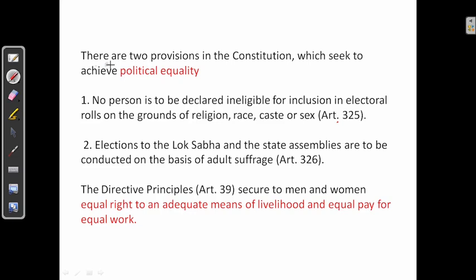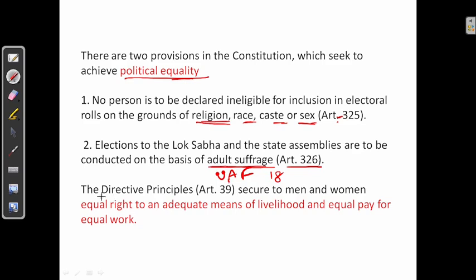Next, there are two provisions in the Constitution which seek to achieve political equality. Article 325 says that no person is to be declared ineligible for inclusion in the electoral rolls on the grounds of religion, race, caste, or sex. Next, Article 326 says elections to the Lok Sabha and the state assemblies are to be conducted on the basis of adult suffrage, universal adult franchise. That means any person who is above 18 years of age has a right to vote.